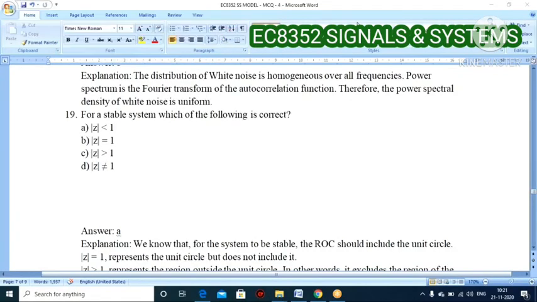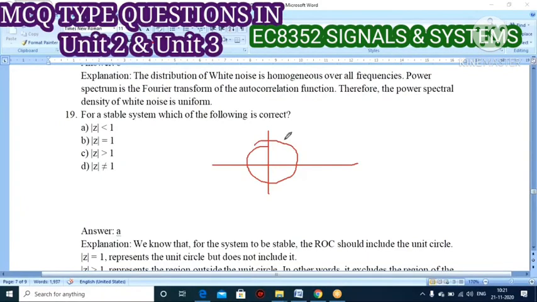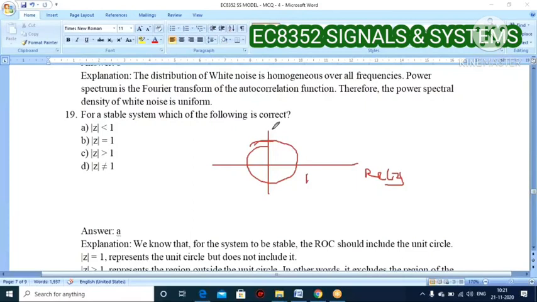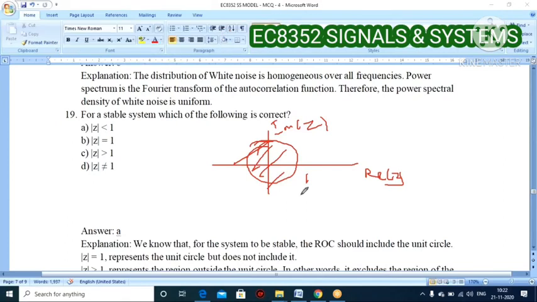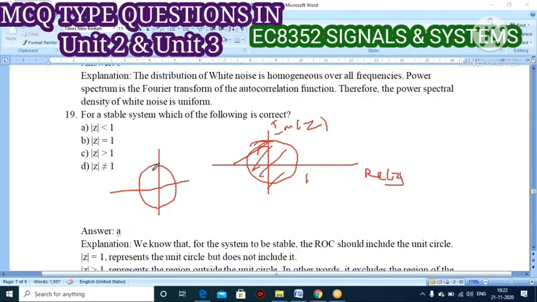This question is based upon this diagram, right? So draw one unit circle here. This is the unit circle, with the real part of z on one axis and the imaginary part of z on the other. Mod z less than 1: the shaded region will be like this. It includes the unit circle also, right? Mod z equal to 1 means like this. It represents the unit circle but does not include it.